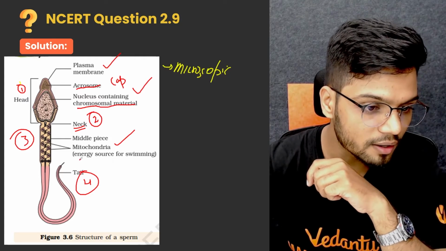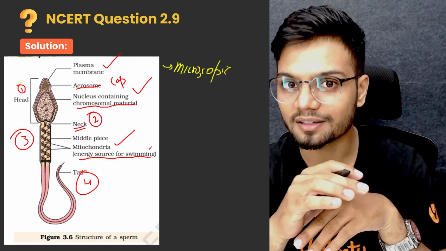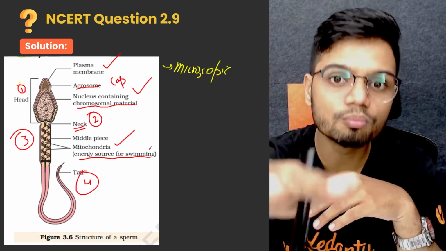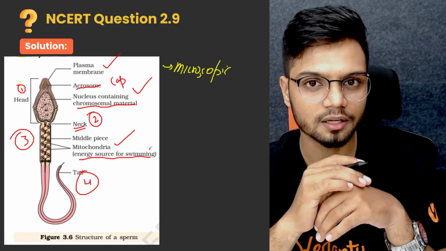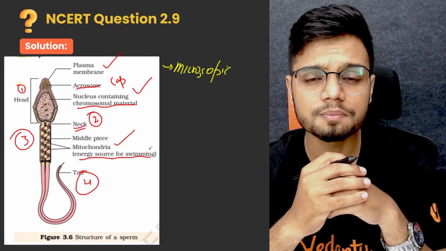Energy source for swimming. Why swimming? Because once the sperms are released, they need to move in the vaginal tract. So energy is given by your middle piece.